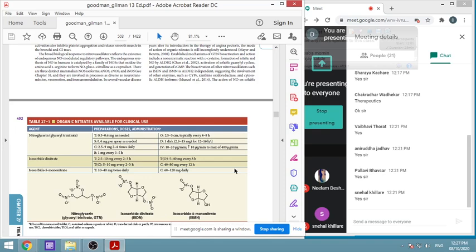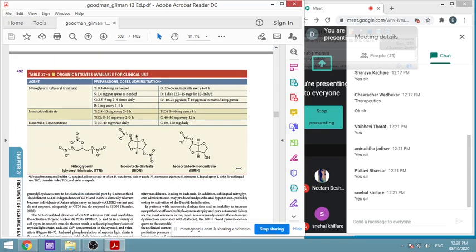Ointments are also there. So there is a variety of forms available for nitroglycerin. Similarly, isosorbide nitrate is available in various dosages and can be given in ointment form, sublingual form, capsule, etc. So these are the three important nitrates.